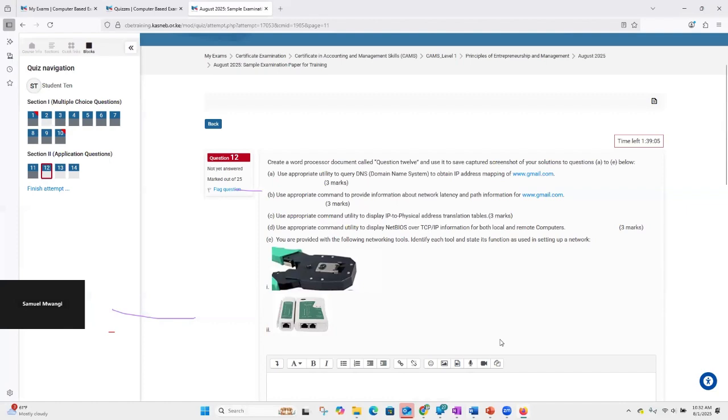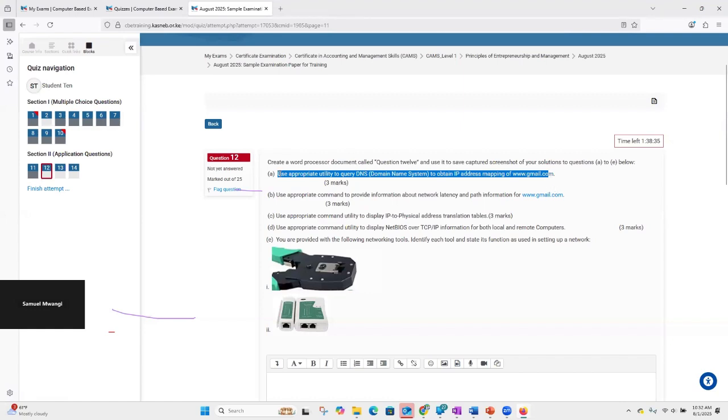Then I'll get started. So I'll go back to the platform. You see, I'm able to switch. Remember, I'm still on the same device, on my computer, but it's able to multitask. I'm able to move from the browser to the Word document. I believe if you're on phone it's a bit challenging, but you can still manage. You open a Word document, save it accordingly, then use that Word document to save what follows down here.